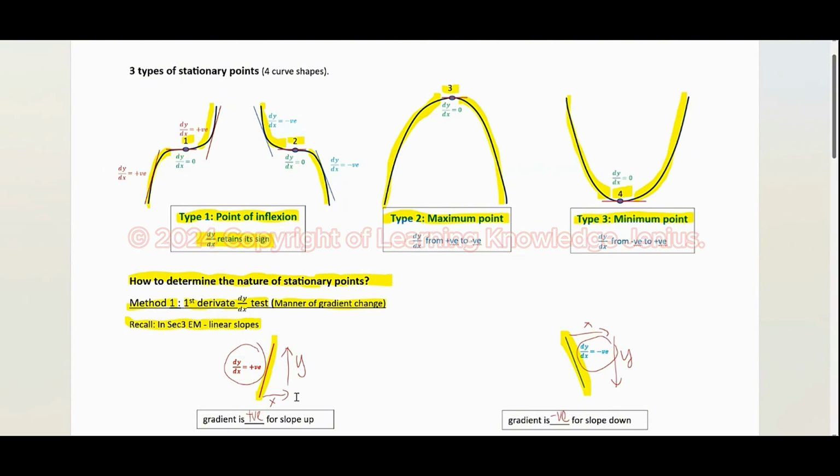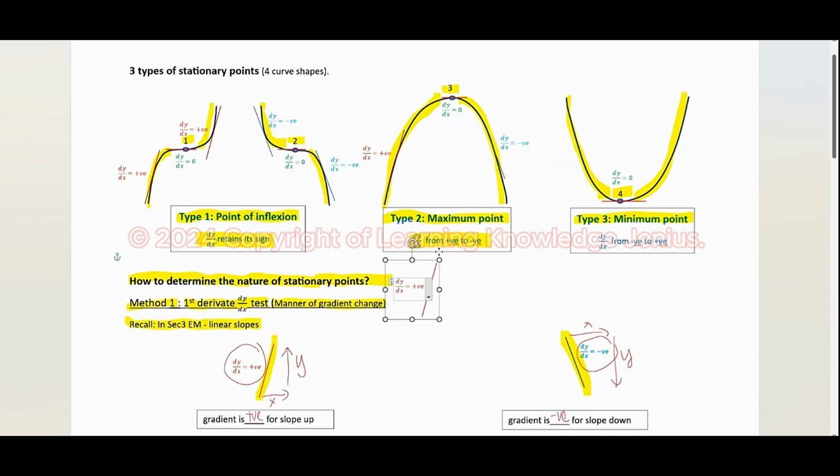Same thing I'm going to apply to curve 3. For point 3, you can observe that dy/dx is positive, followed then by negative. So it means that for the maximum point, dy/dx changes from positive to negative.